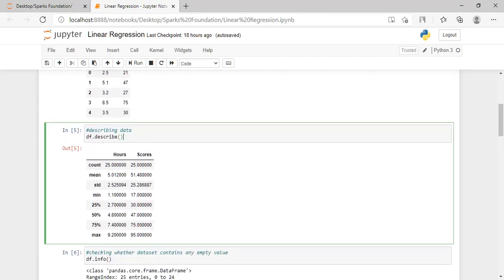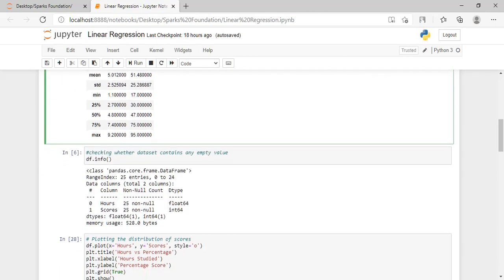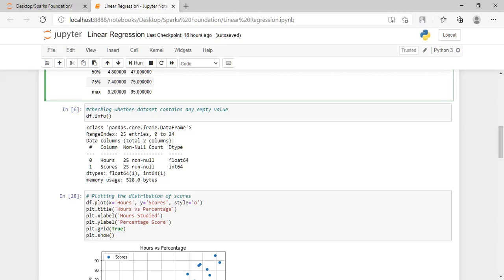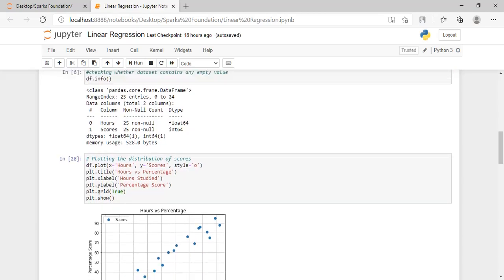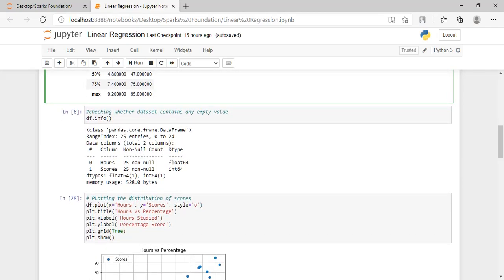Then I have described the dataset. Described means here we will see the actual count, its mean, its standard deviation, its minimum value, 25%, 50%, etc. This info function gives us all the necessary information, which is not null, the data type of the values which are there in the dataset, and column names also. I actually used this info function to check whether the dataset consists of any null values or empty values. Luckily this dataset does not consist of any empty values, so we are good to go.